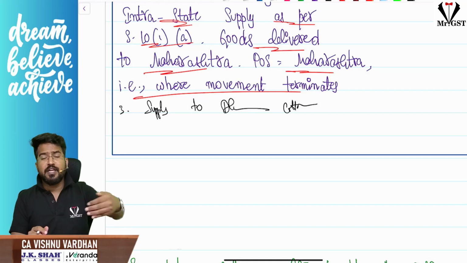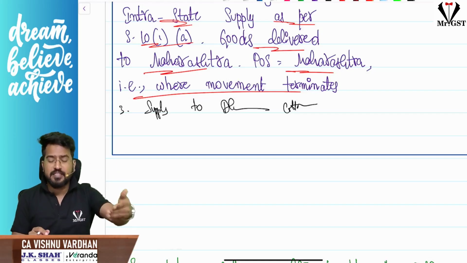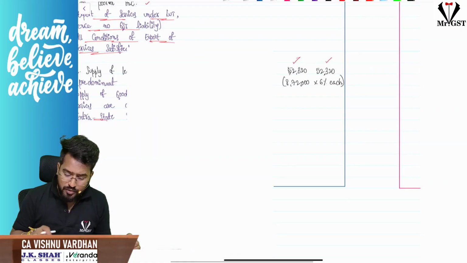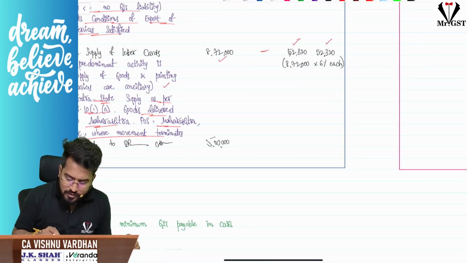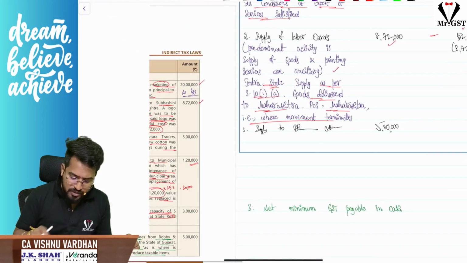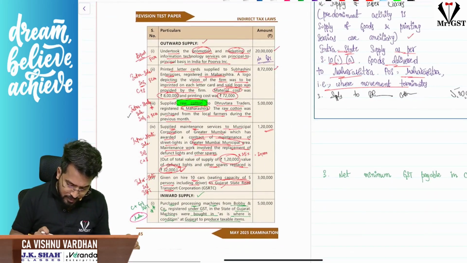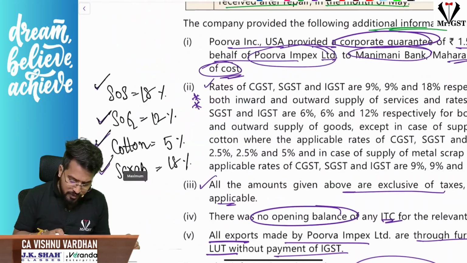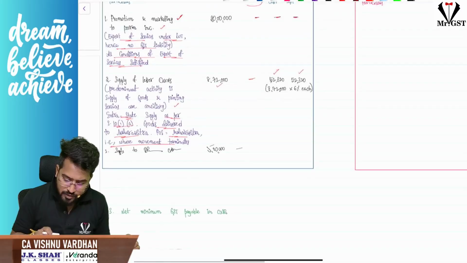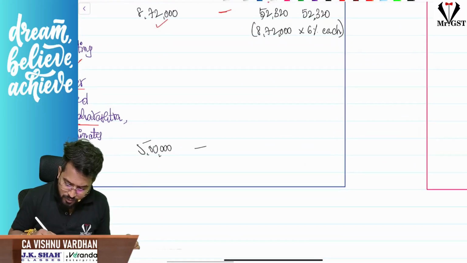Sir, this is supply not made by the agriculturist, hence no reverse charge mechanism, and this is taxable. So what is the amount? 5 lakhs. IGST nil, if you remember, because this is intrastate supply. Next, what is the rate? Cotton, they said 5%, that is 2.5, 2.5. So 5 lakhs into 2.5%, 10,000.